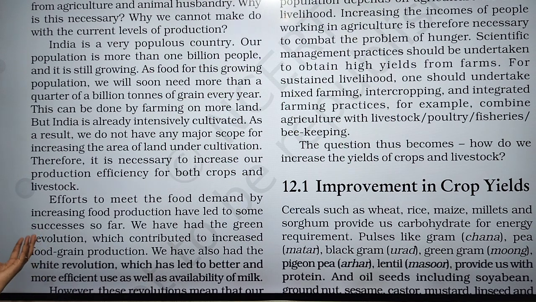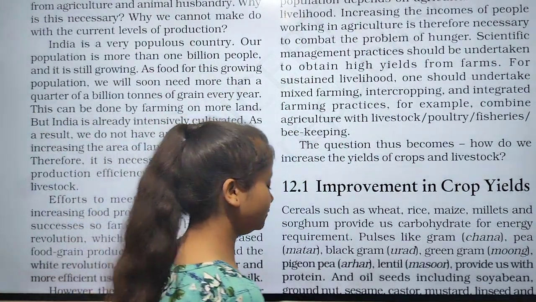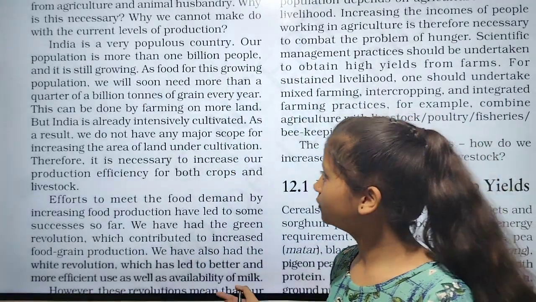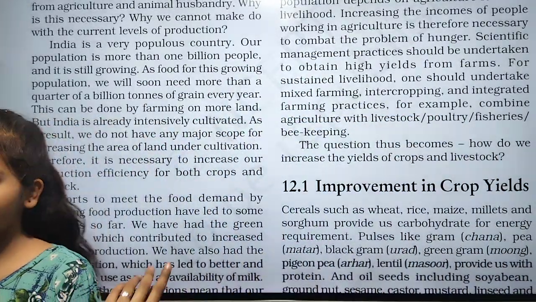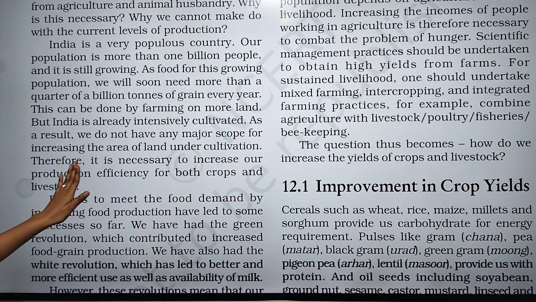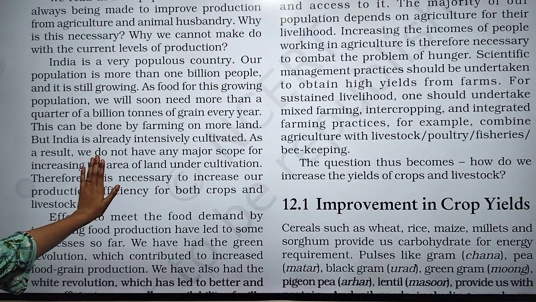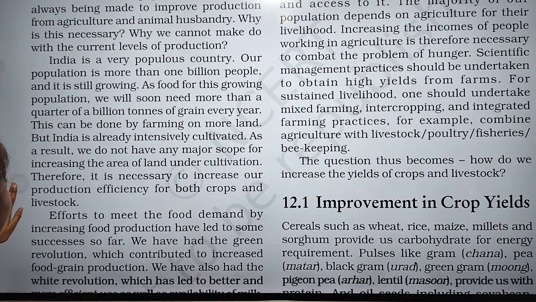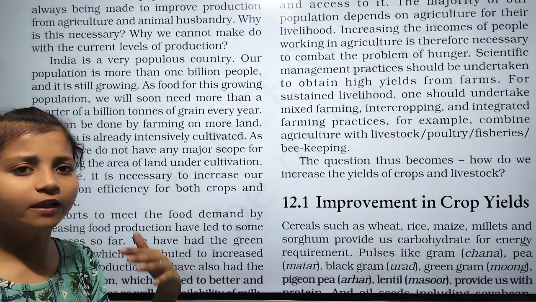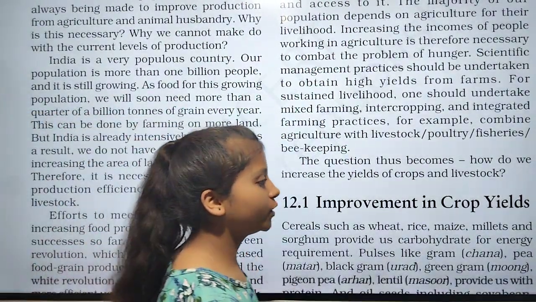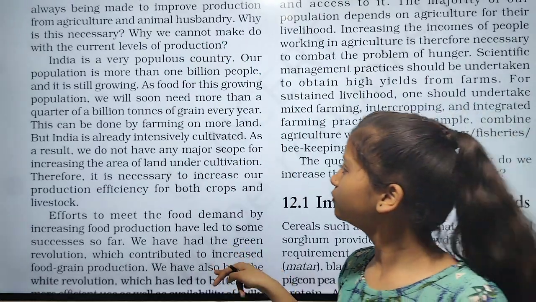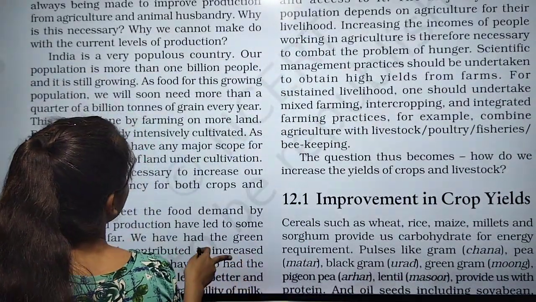So simply we do not have a major scope to increase the area of land for cultivation.